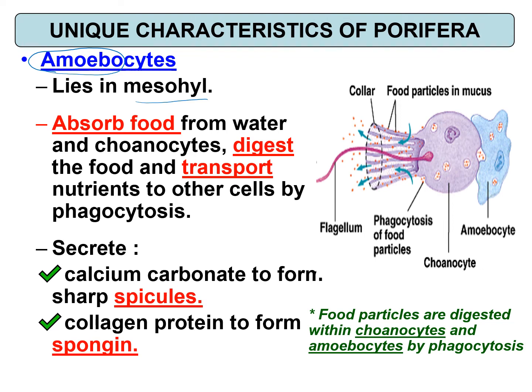Jadi dia amebocyte, it has irregular shape. So this amebocyte secretes calcium carbonate to form sharp spicules. Spicule ni jadi macam duri-duri lah, dia tajam, jadi keras. That's why sponges are hard. Amebocytes also secrete collagen protein to form spongin.